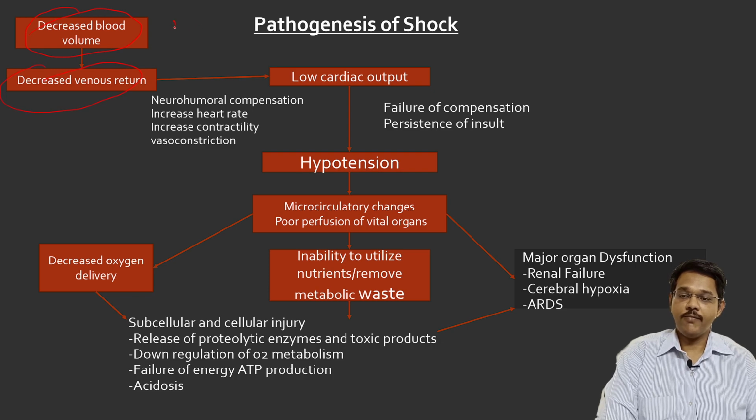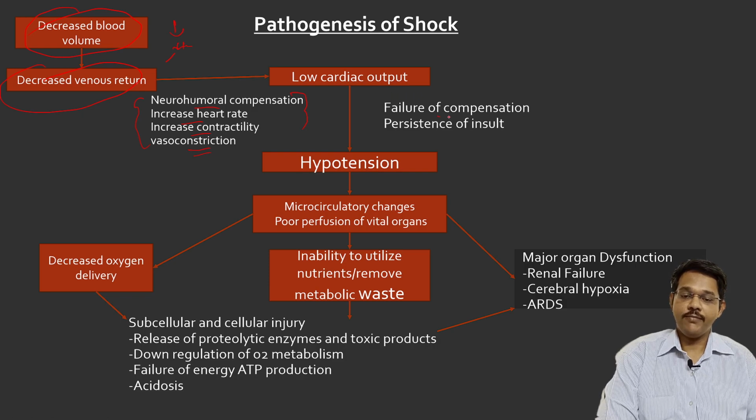So when the blood volume is decreased, the blood reaching the heart decreases. This leads to low cardiac output. Even though the heart may be functioning properly, the cardiac output is decreased. To compensate for that, there are different mechanisms present in the body, like neurohormonal compensation, increased heart rate, increased contractility, then vasoconstriction. So these are different compensations for the decrease in blood volume.